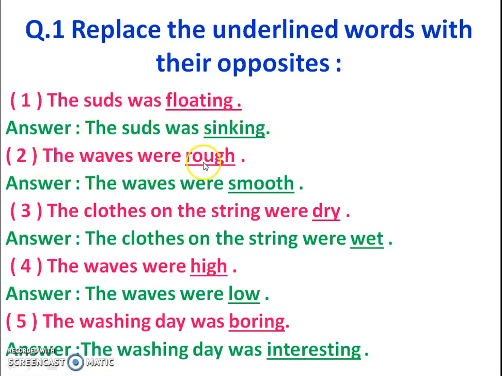Second is, the waves were rough. Opposite word of rough is smooth. So the waves were smooth. Number 3. The cloth on the string were dry. Opposite word of dry is wet. So the cloth on the string were wet. Number 4. The waves were high. Opposite word of high is low. So the waves were low. Number 5. The washing day was boring. Opposite word of boring is interesting. So the washing day was interesting.